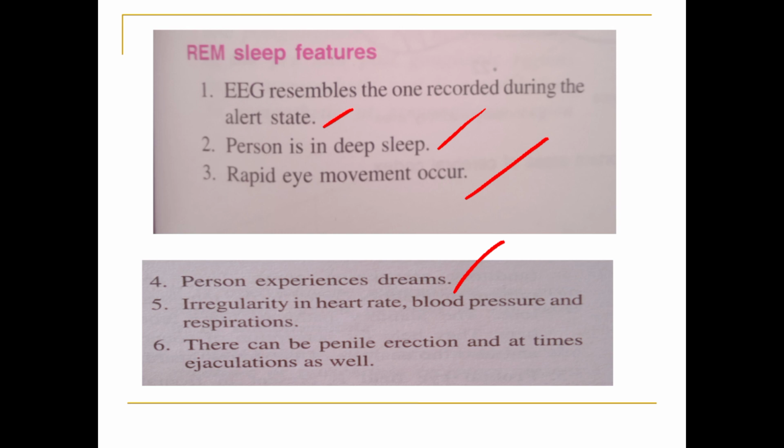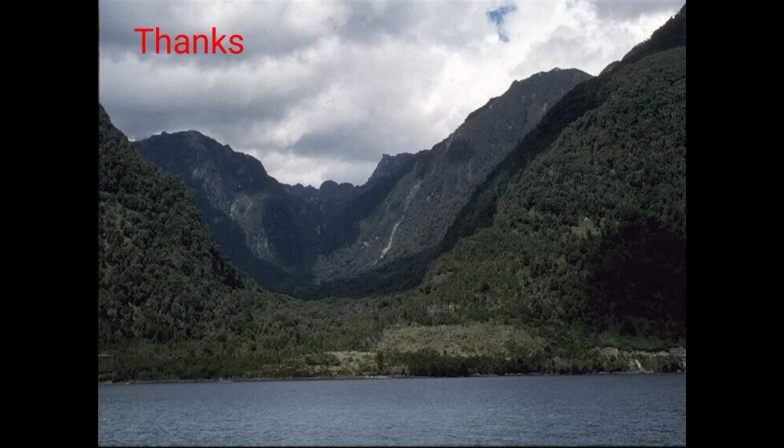Here there is irregularity in the heart rate, BP and respiration. Sometimes the BP will be higher or become low, so fluctuations can be seen. These are the REM sleep features. So that completes the EEG waves and sleep.